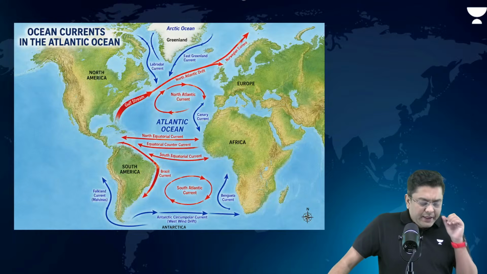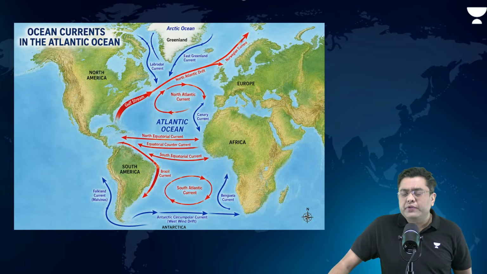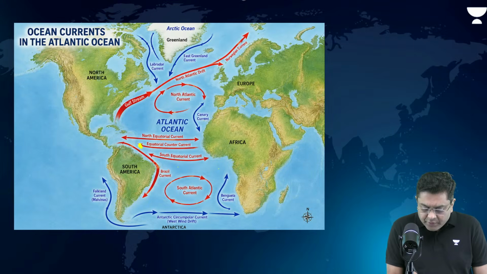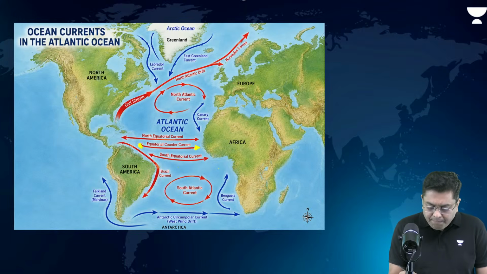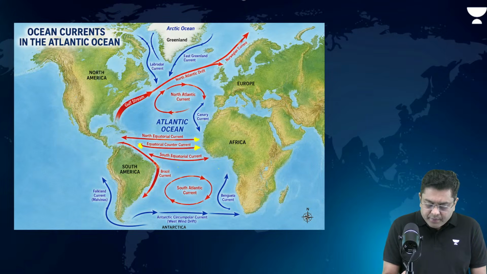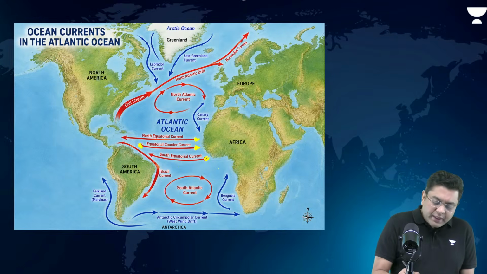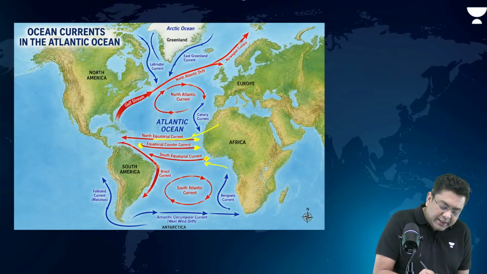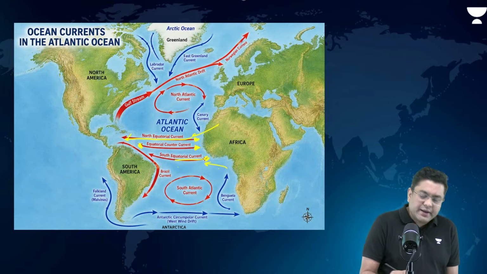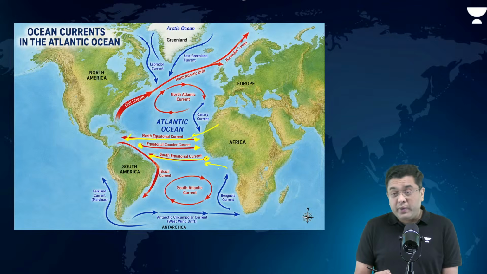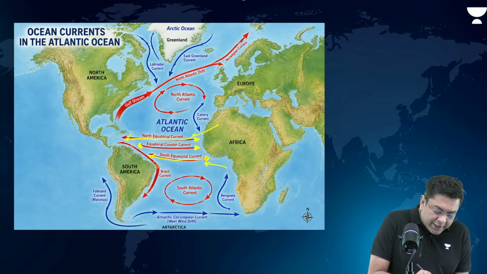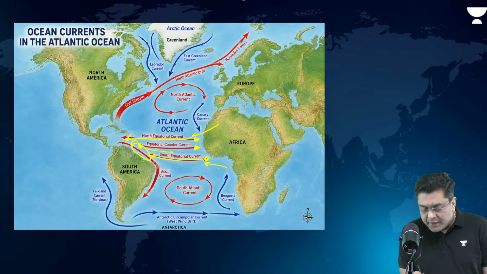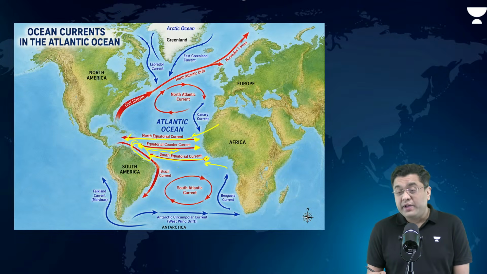Okay. Now, if you take a look at the ocean currents in the Atlantic Ocean, this is your equatorial counter current. So you will observe that the trade winds first generate a north equatorial current and a south equatorial current. This will be generated by the trade winds. All the warm water will accumulate here. Some of that warm water will flow back, and that generates an equatorial counter current.